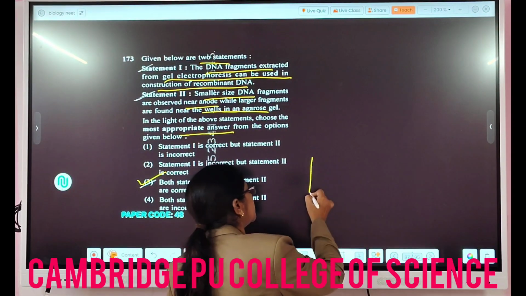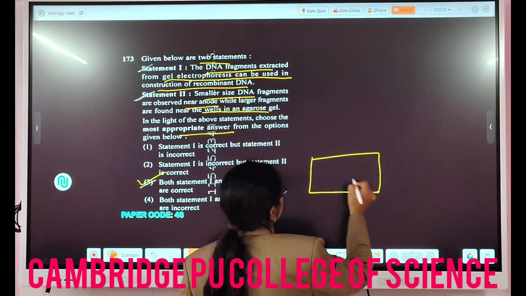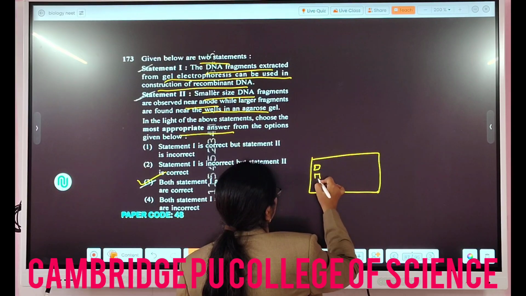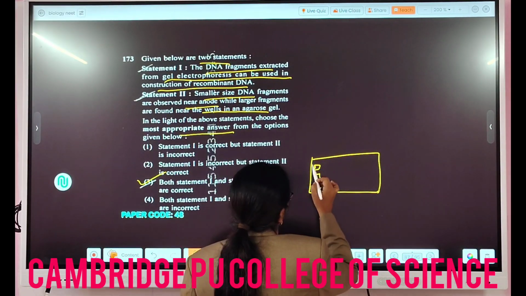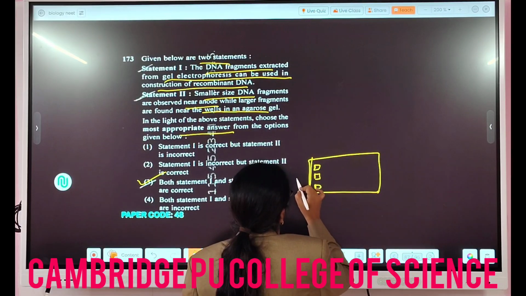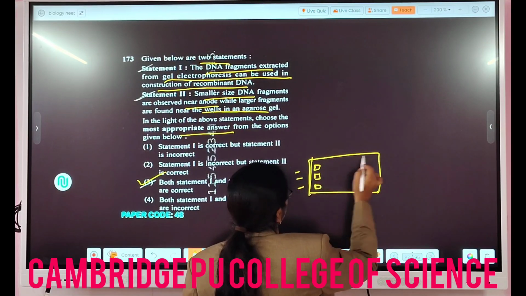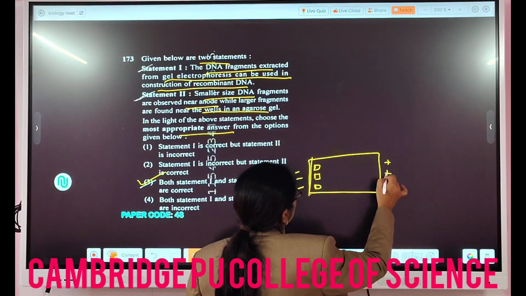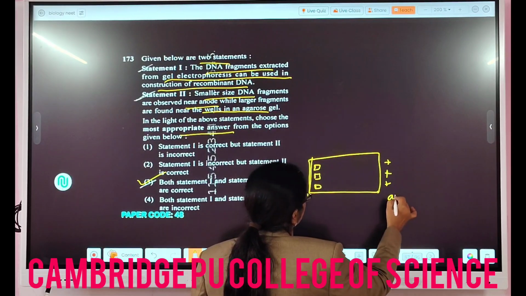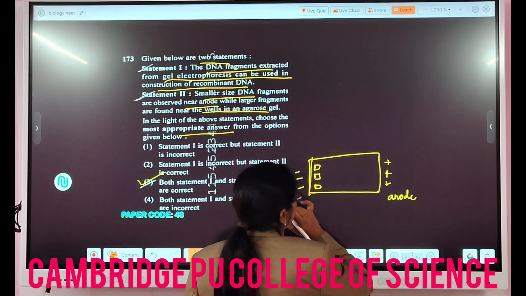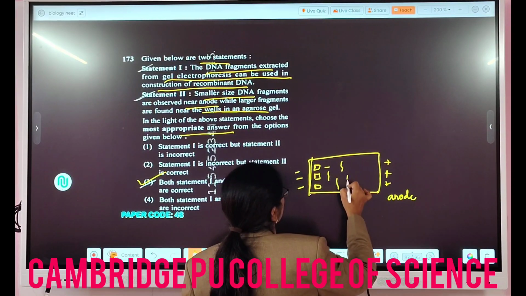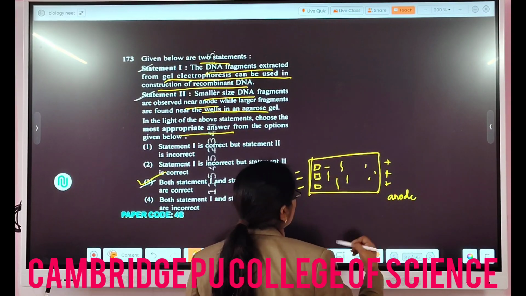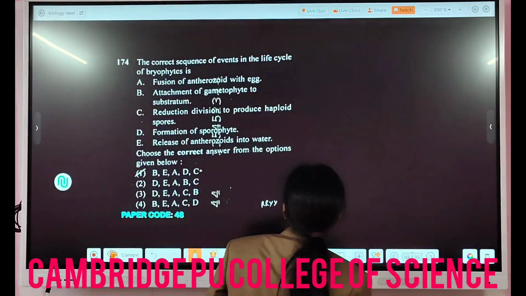So like this, agarose gel electrophoresis will be there. So there will be a sample well, right? And since DNA is negatively charged, under the influence of the positive charge, they will be moving. The ones with the larger size will remain behind. The ones with the smaller size will move ahead.